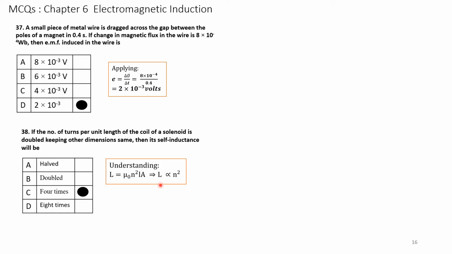You have to understand, n is doubled means n in the second case becomes 2n. (2n) whole square is 4n square. So it increases 4 times.